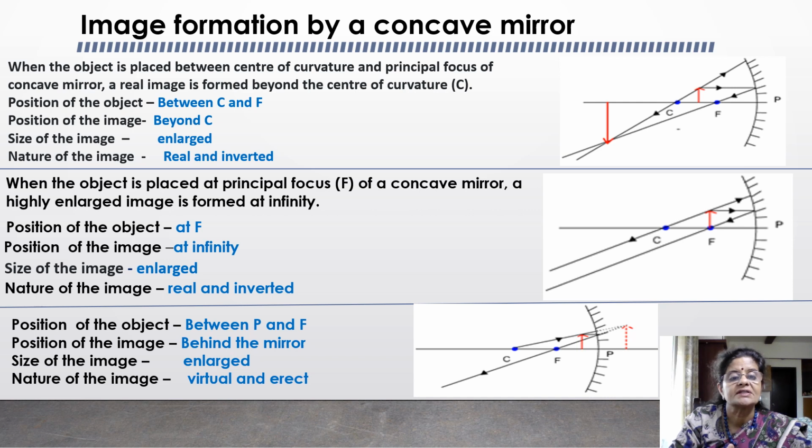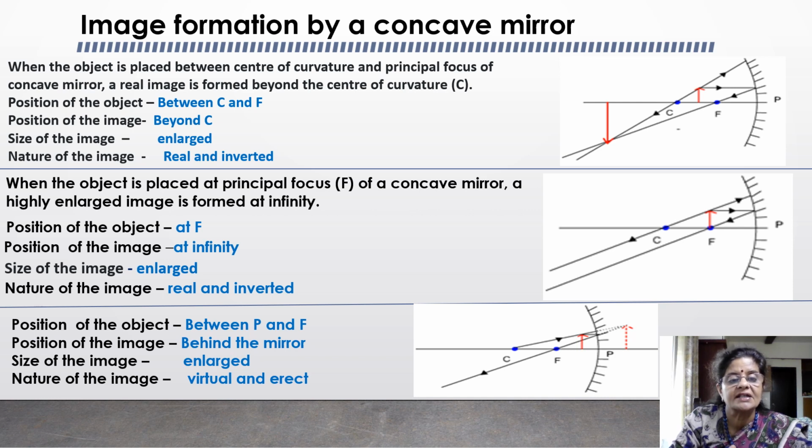Size of the image is enlarged, and nature of the image is real and inverted. And the next one is when the object is placed at principal focus of a concave mirror, a highly enlarged image is formed at infinity. So here the position of the object is at F, position of the image is at infinity, size of the image is enlarged, and nature of the image is real and inverted.